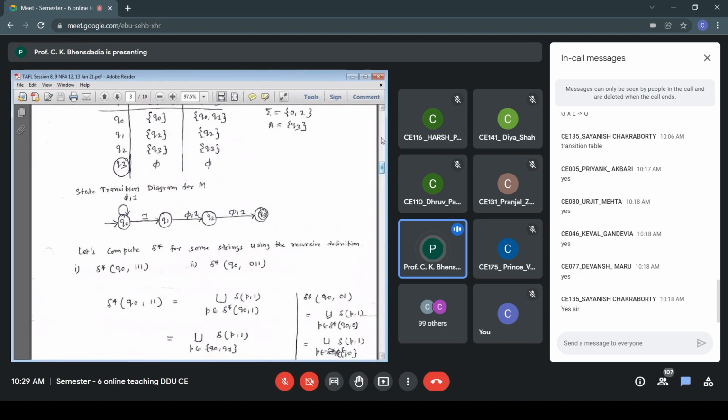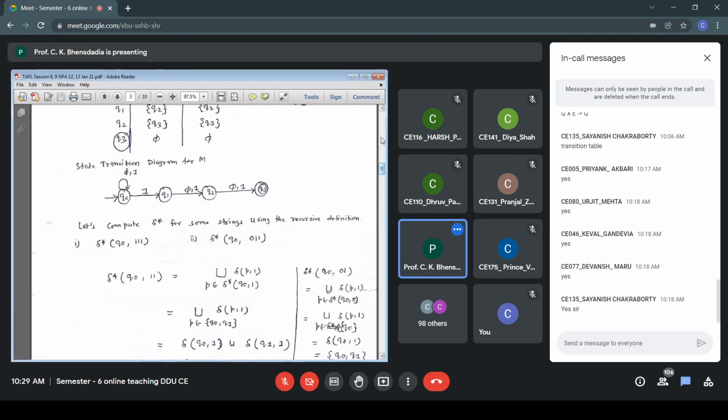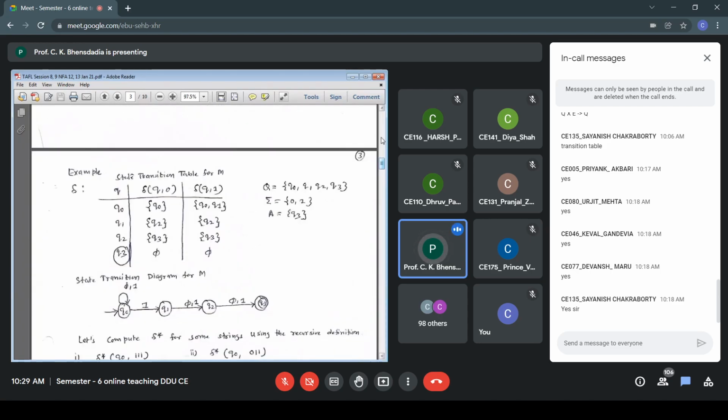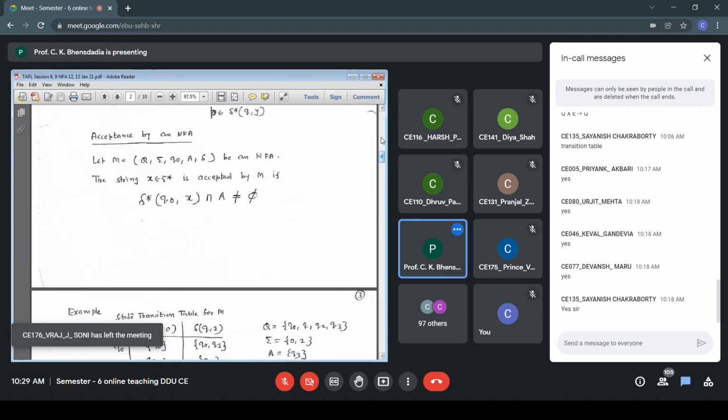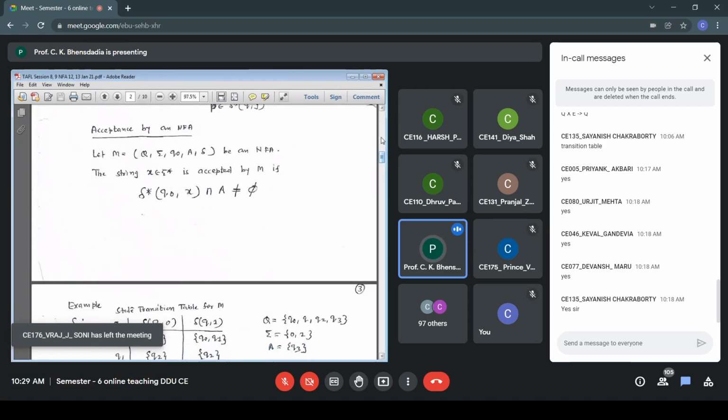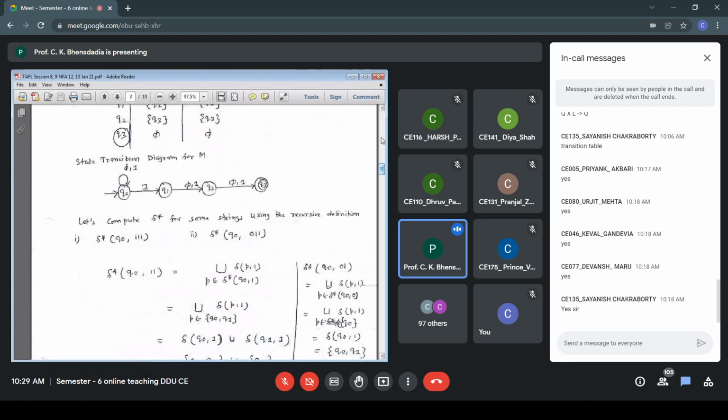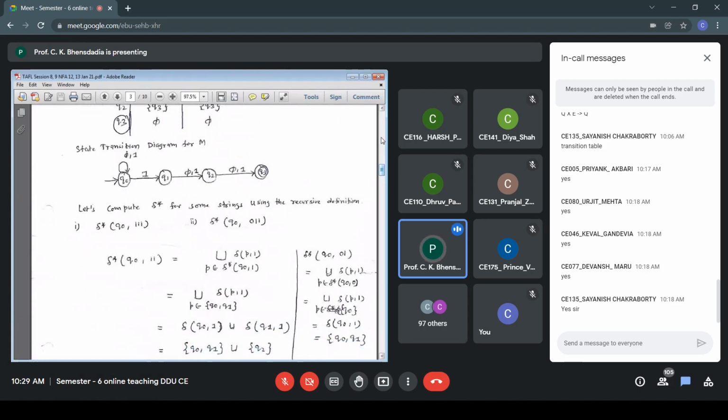So P belongs to the set Q0; there is a single entry, so P equals Q0. That is delta Q01, and from the table the Q01 answer is Q0 Q1. So I have found delta star Q001. The answer is the set Q0 Q1.